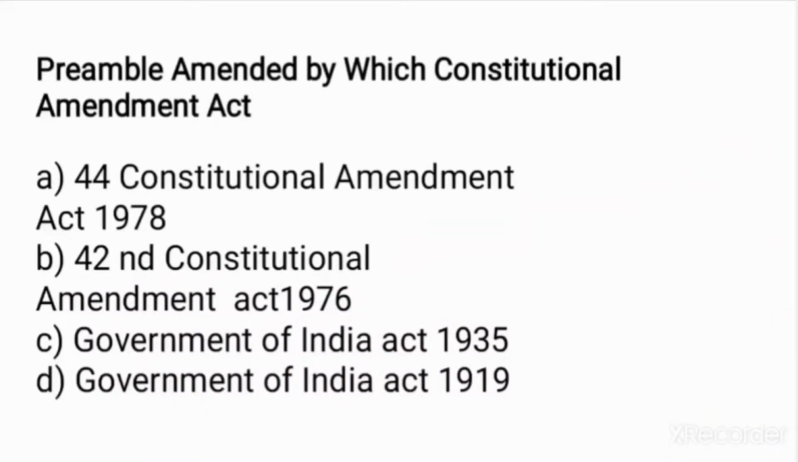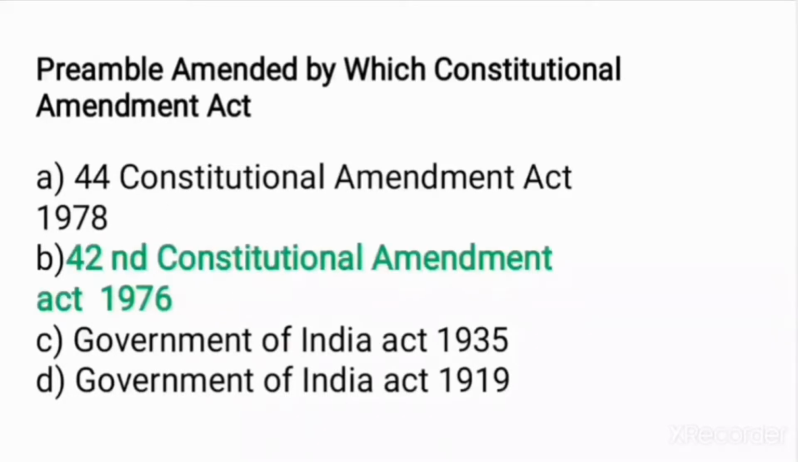And the next question is, the preamble was amended by which Constitutional Amendment Act? Option A, 44th Constitutional Amendment Act, 1978. Option B, 42nd Constitutional Amendment Act, 1976. Option C, Government of India Act, 1935. Option D, Government of India Act, 1990. And the correct answer for this question is option B, 42nd Constitutional Amendment Act, 1976.